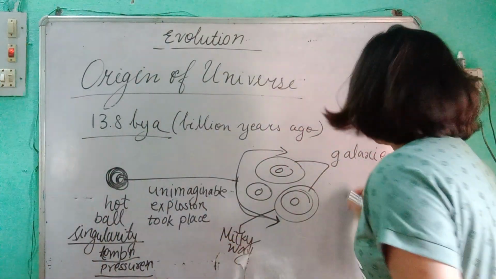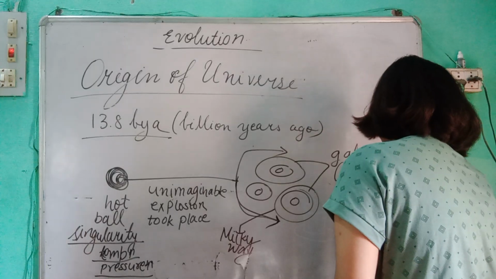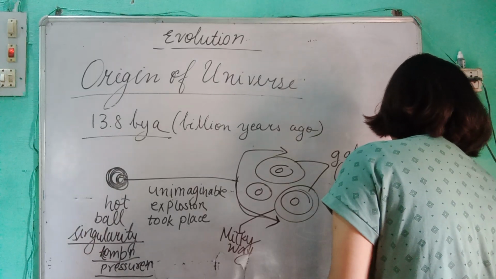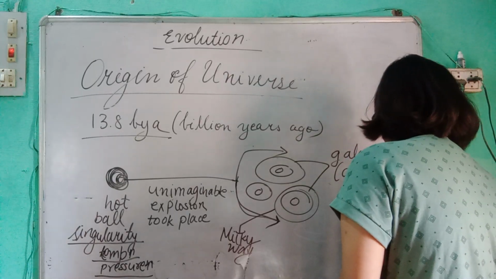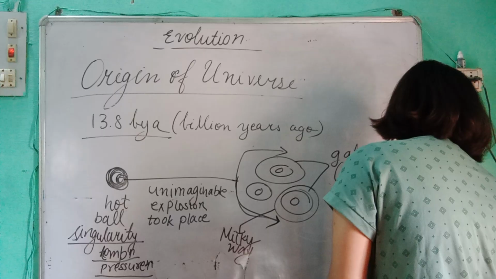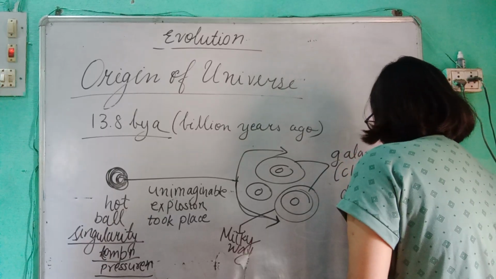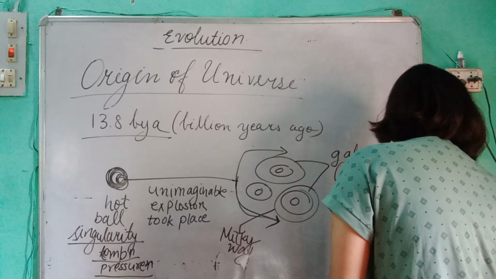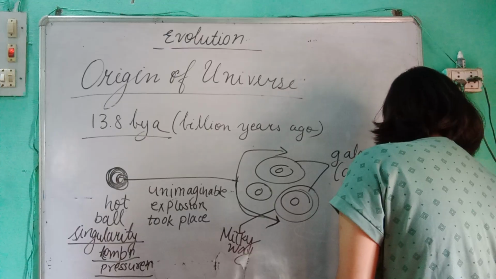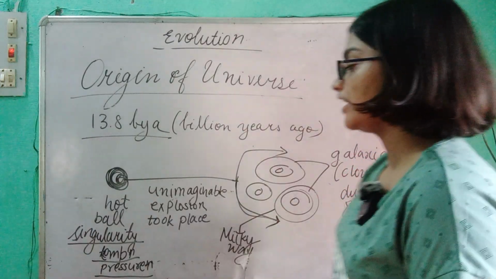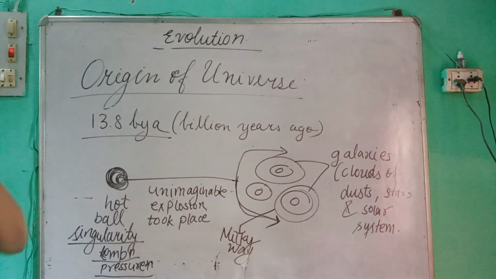Galaxies are clouds of dust, stars and solar systems. So this way our universe originated. The universe originated 13.8 billion years ago.